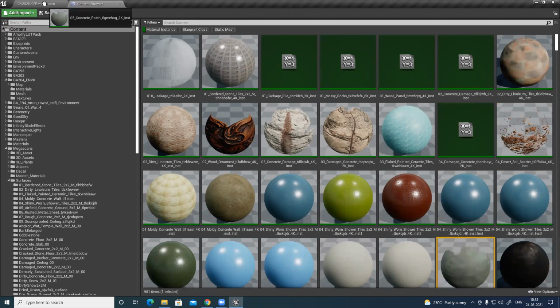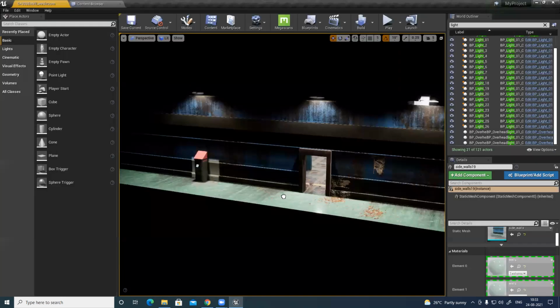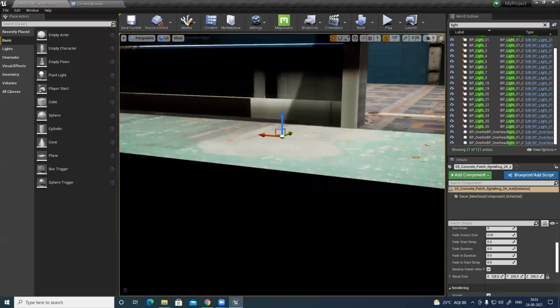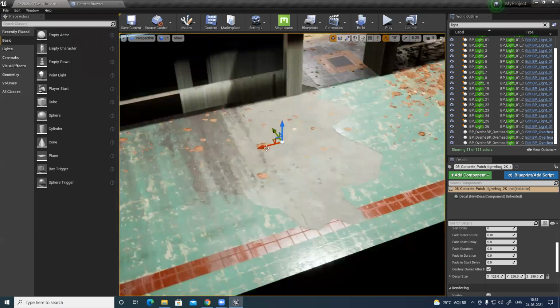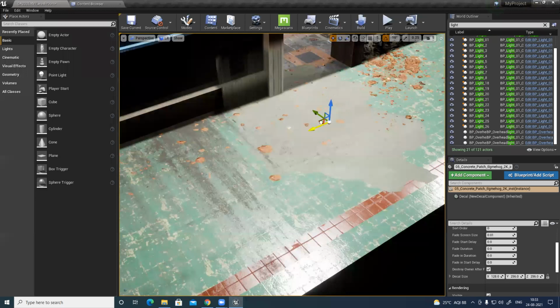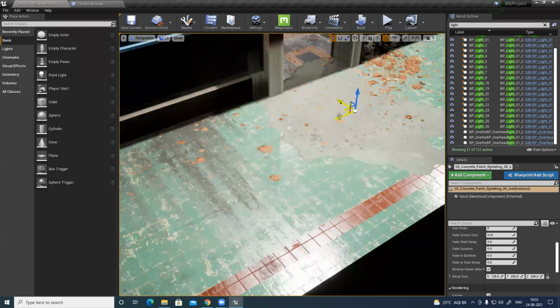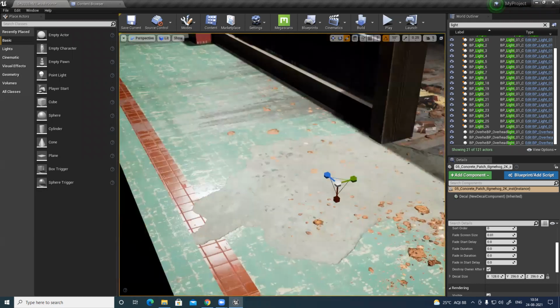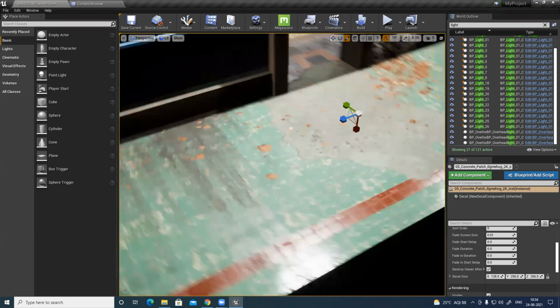This one. You see, add it here. So it looks nice.